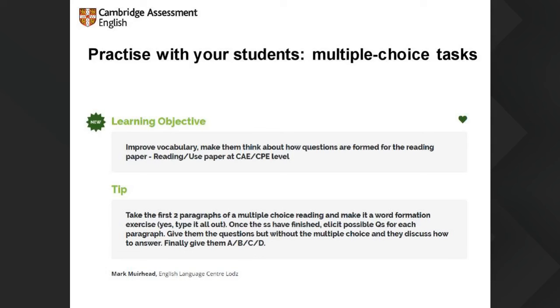So exactly, you're getting 3 or 4 activities out of one text, or even start with a C2, especially start with a text that you find, perhaps on Read and Improve. Pull that out, you can turn it into a word formation exercise, and then get your students to create the questions, and more interestingly at this level, the distractors. Yeah. You can also break it up and use it for a more complex multiple matching task. This again from Practice Makes Perfect.